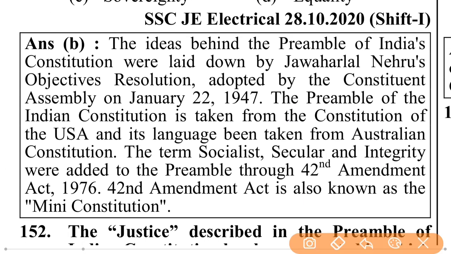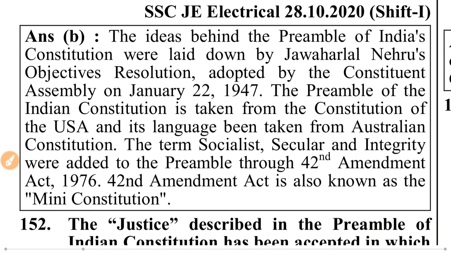The idea behind the preamble of India's Constitution was laid down by Jawaharlal Nehru's Objective Resolution, adopted by the Constituent Assembly on January 22, 1947. The preamble of the Indian Constitution is taken from the Constitution of the USA, and its language from the Australian Constitution. The terms socialist, secular, and integrity were added to the preamble through the 42nd Amendment Act 1976. The 42nd Amendment Act is also known as the mini constitution.